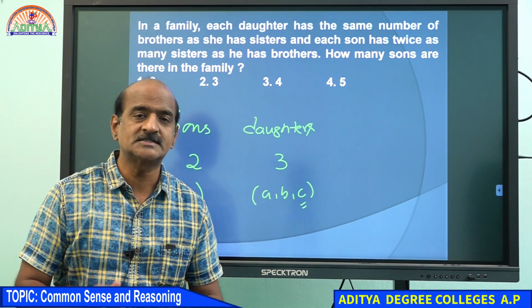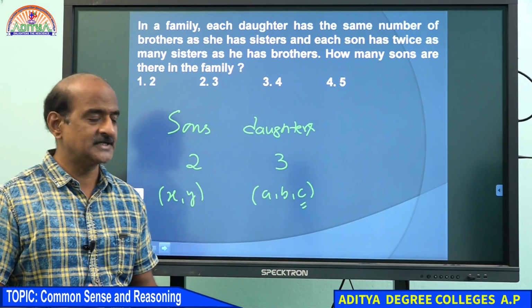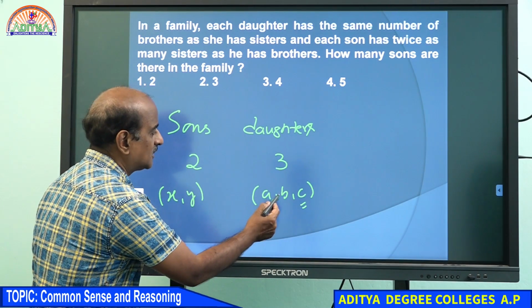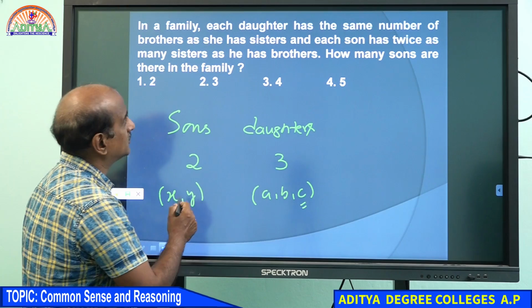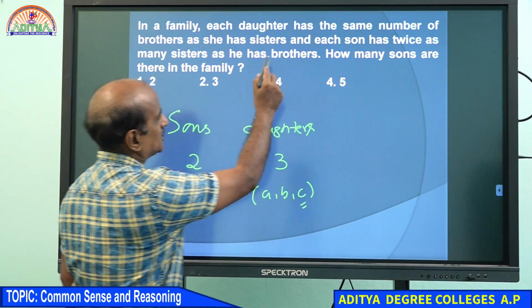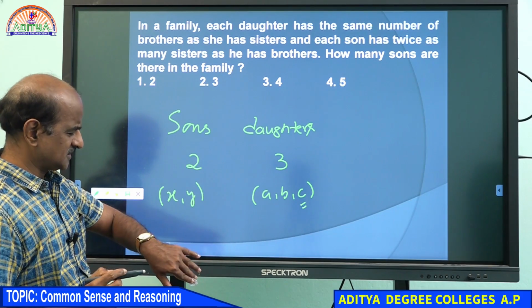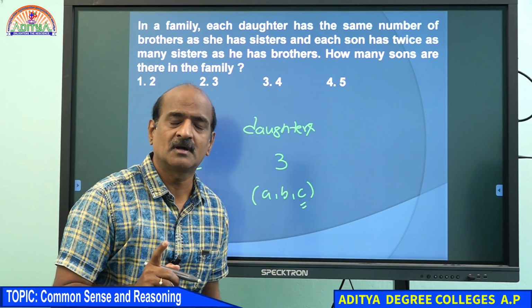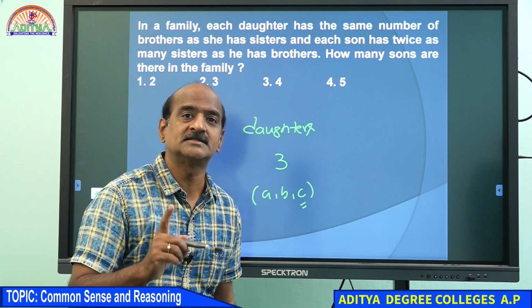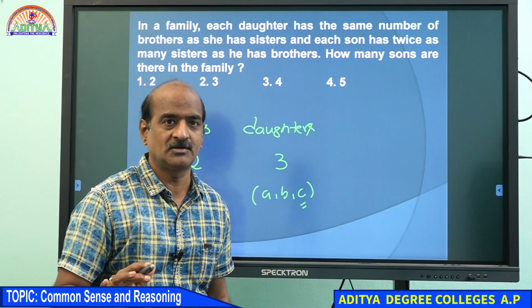If you ask C what she says, C says that I have two sisters and two brothers, because each daughter has the same number of brothers as she has sisters. This is absolutely correct.